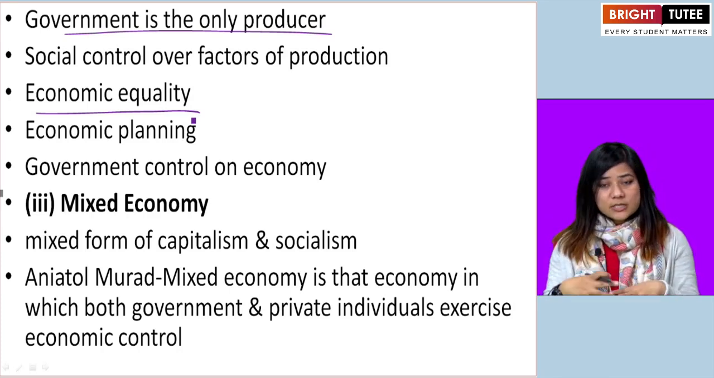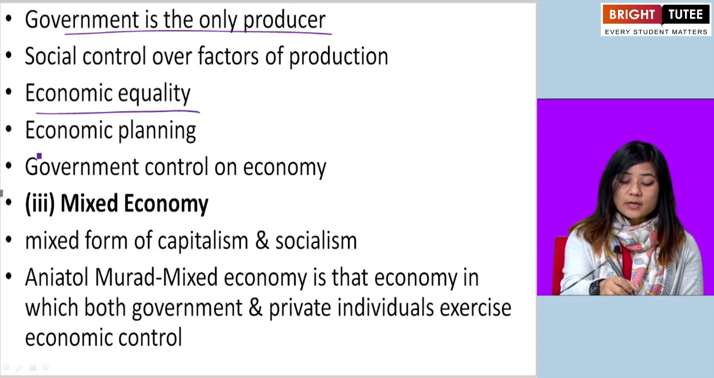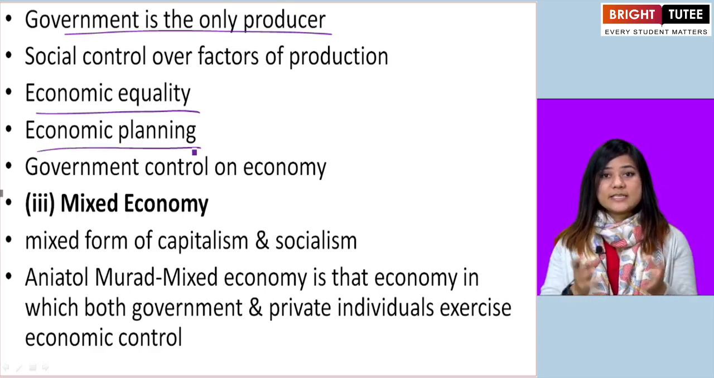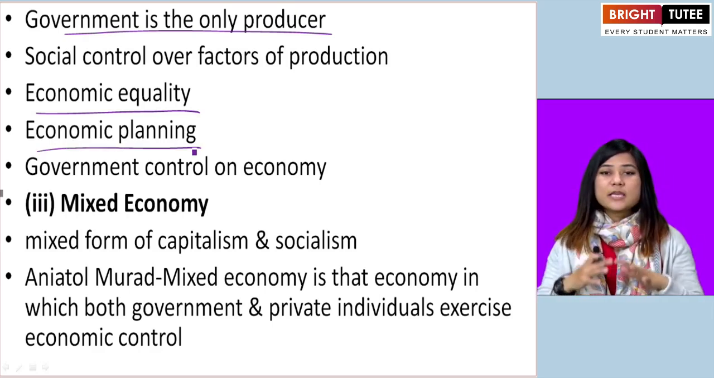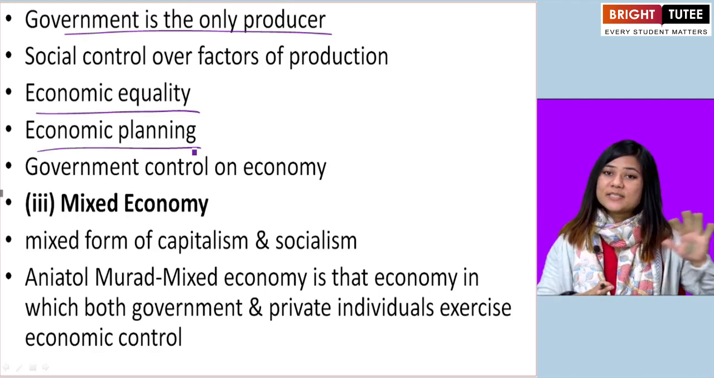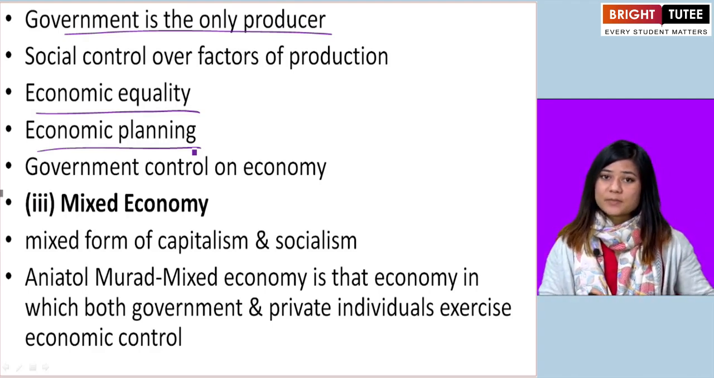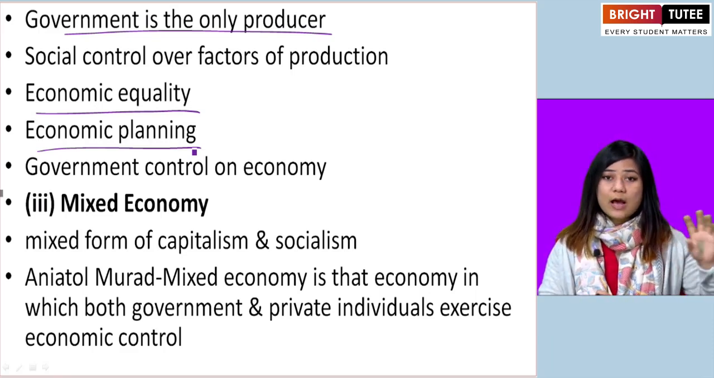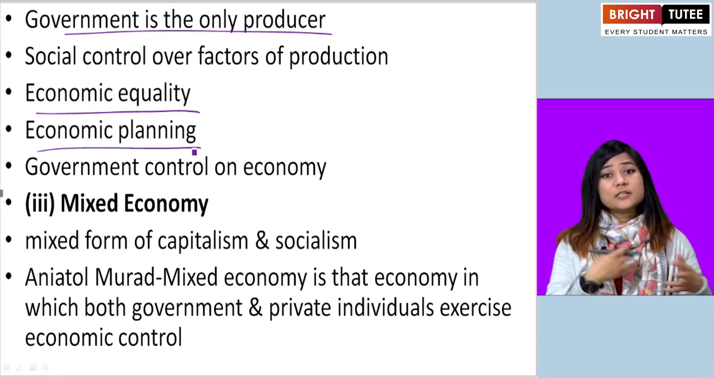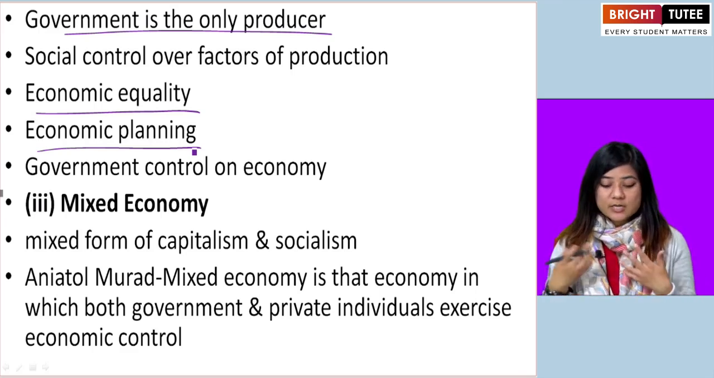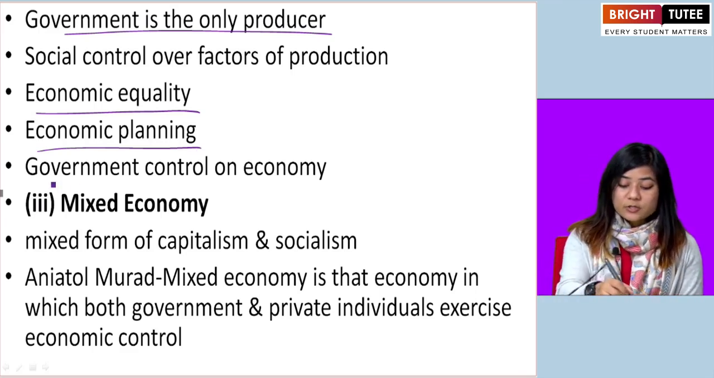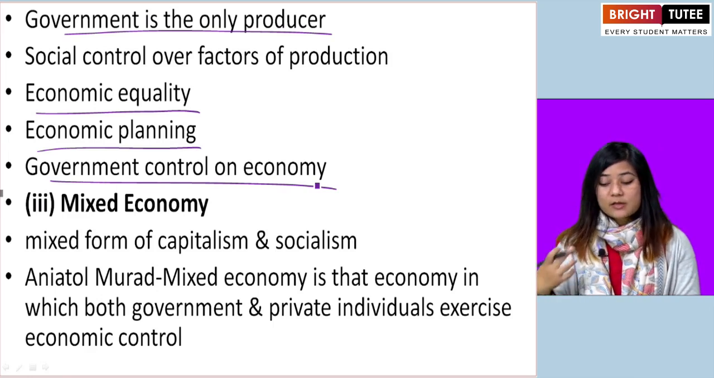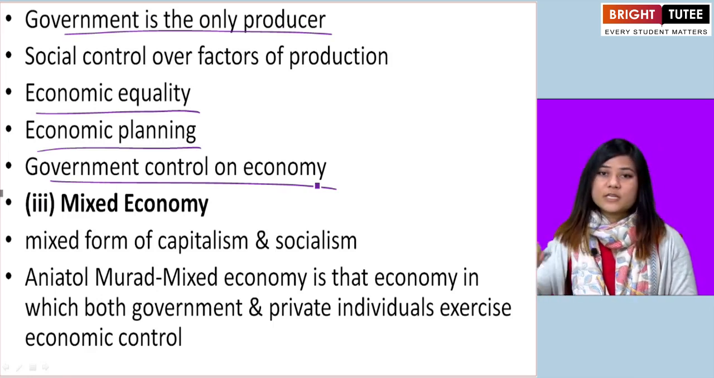And in socialistic economy, economic planning takes place. Okay, the economy is planned, but in capitalistic economy, it is not planned. They're free to do however they want to conduct the production, distribution and exchange. Okay. So in socialistic economy, the government takes control of the economy.